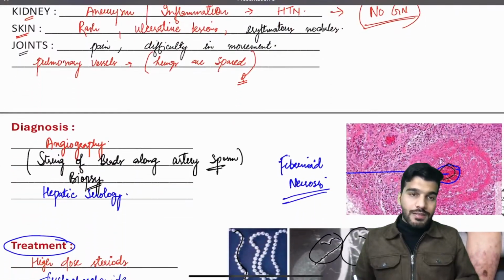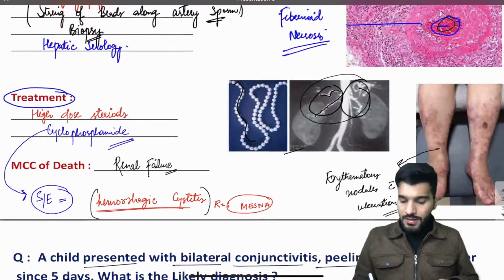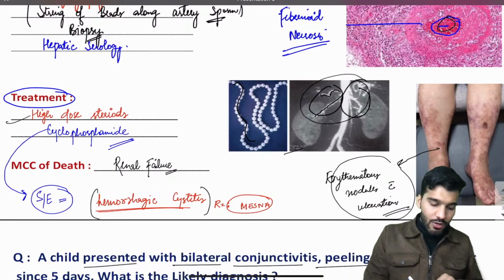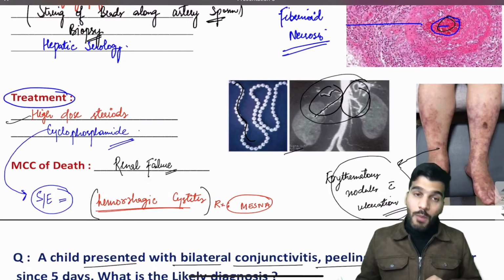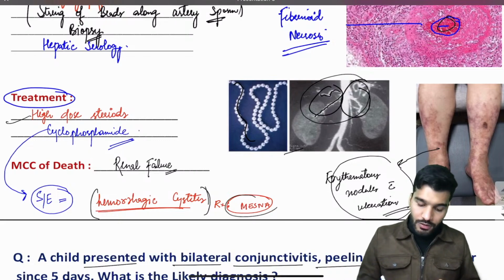Then we discussed that on the angiography there is a string of beads appearance along with the artery spasm. Yes, and there are erythematous nodules and ulcerations over the legs. Treatment is going to be high dose steroids along with cyclophosphamide. The side effect of cyclophosphamide is going to be hemorrhagic cystitis, and the treatment for this condition is going